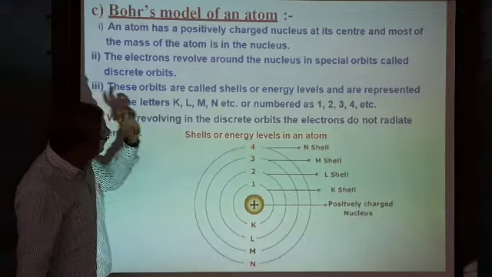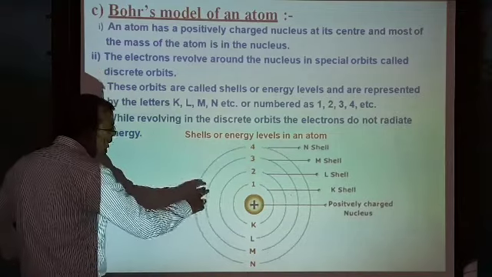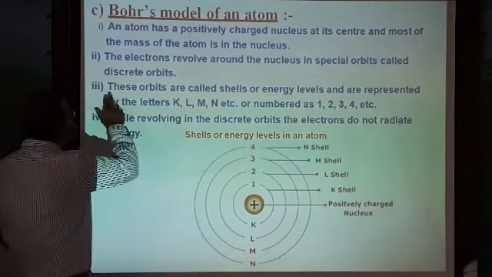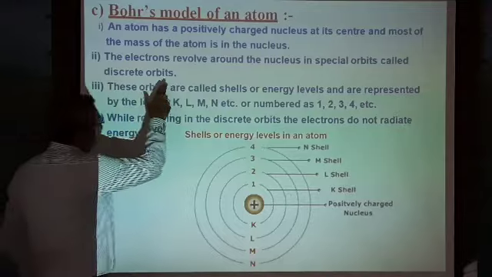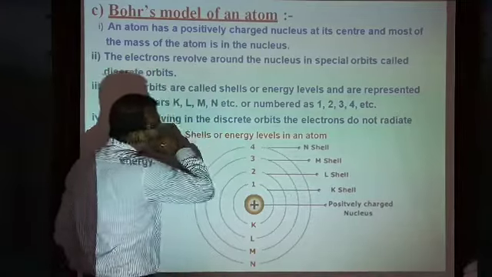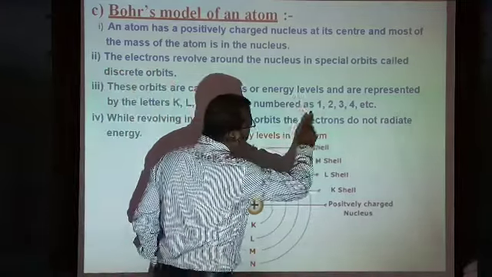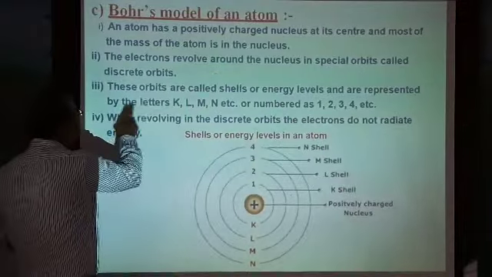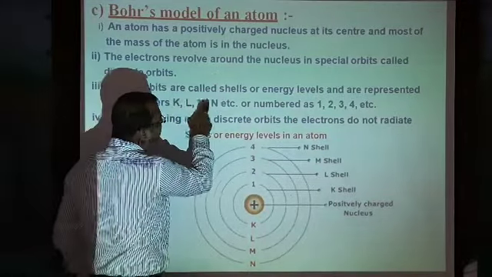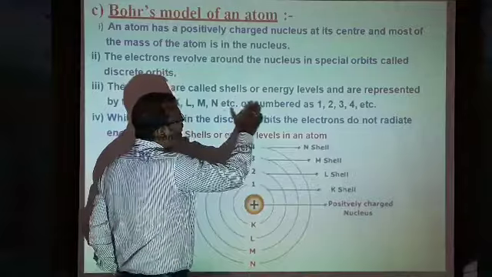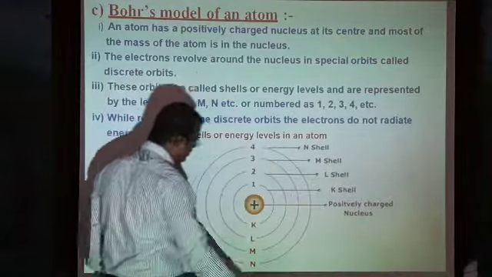He even gave names to those orbits. These orbits are called shells or energy levels, and are represented by the letters K, L, M, N, etc., or by the numbers 1, 2, 3, 4, etc.